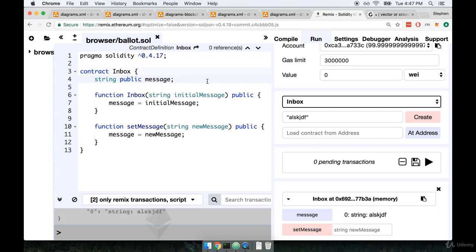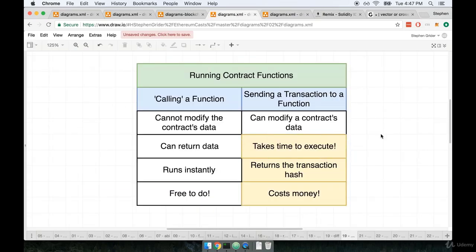Now there's one thing I want to remind you about that's really important here. We had looked at this diagram previously. We looked at this many videos ago, so let me give you a quick reminder. Remember that there are two ways in which we can invoke a contract function. On the one hand, we can call a function, and we call a function anytime we want to simply read data out of a contract. When we call a function, we instantly get back some amount of data, or at least relatively instantly. When we call a function with Web3, it's still an asynchronous request, but we don't have to wait for any transaction to be confirmed by a network or anything like that. So when I say runs instantly, well, it's relatively instantly.